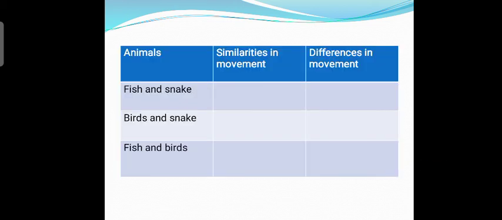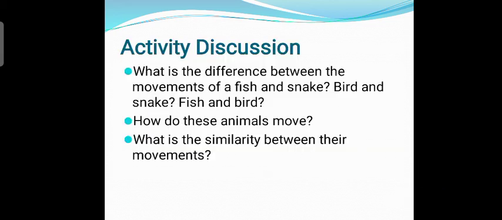For this you have to copy this table in your notebook and you have to read the section locomotion in vertebrates from Exceed content book. After reading and filling this table by writing the similarities and differences in the movement of birds and snakes, fish and snake, birds and fish, you will be able to give the answer of these questions. What is the difference between the movement of a fish and snake, bird and snake, fish and bird? How do these animals move? What is the similarity between their movements?